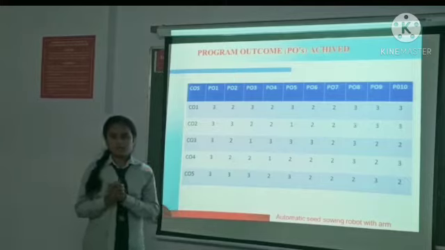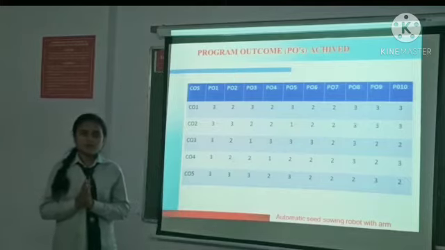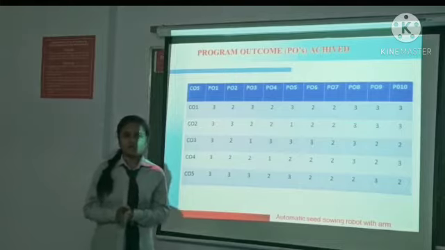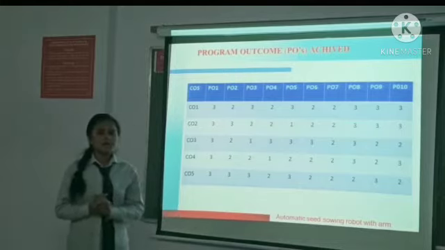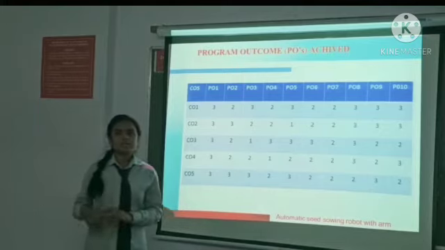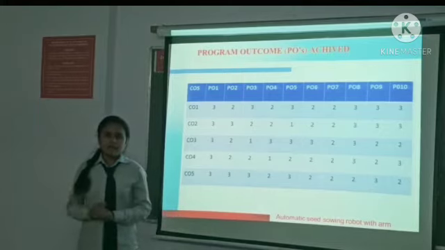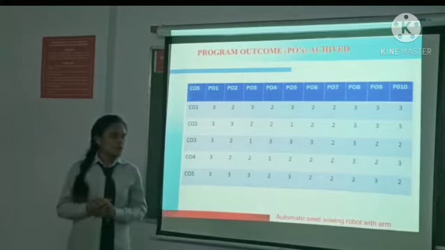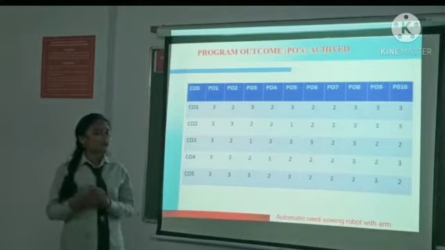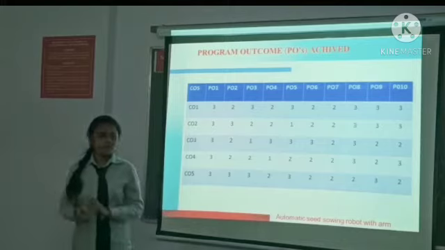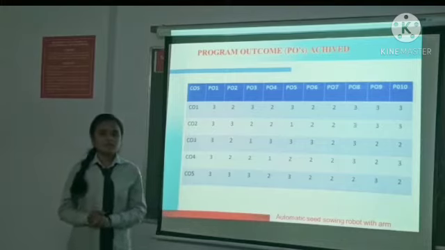Communication is the most important part when we make any type of project or system. So PO9 is also mapped. Then PO10 is lifelong learning. We made this project in a group, shared our ideas, and found some problems while making it. So we will remember this project after a long time. So PO10 is also mapped.